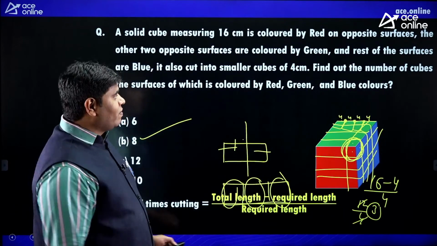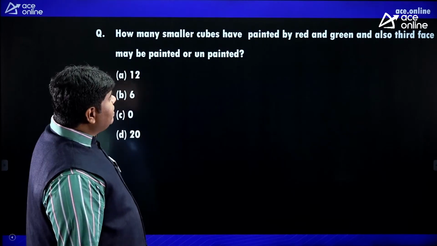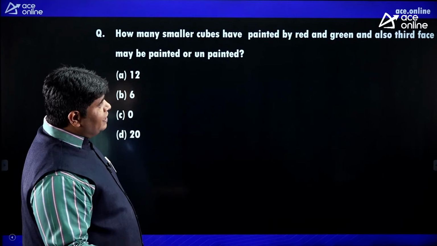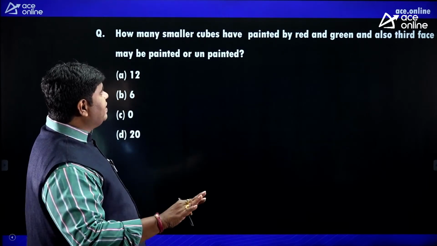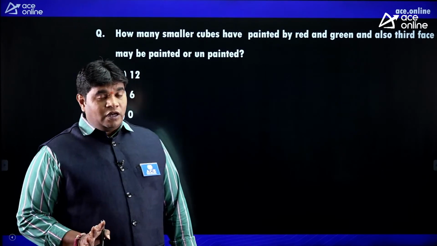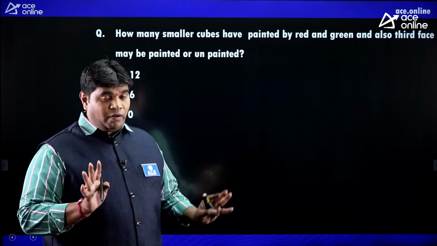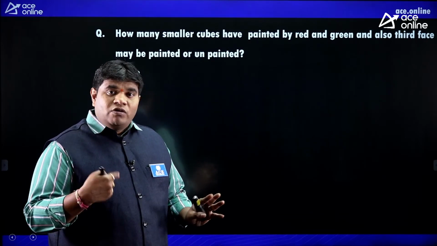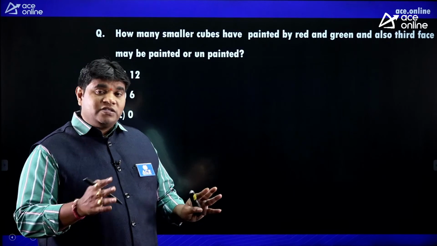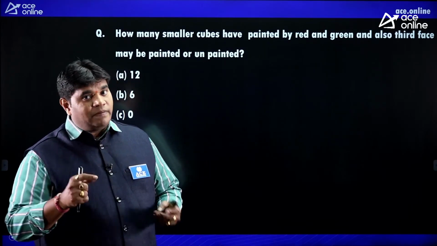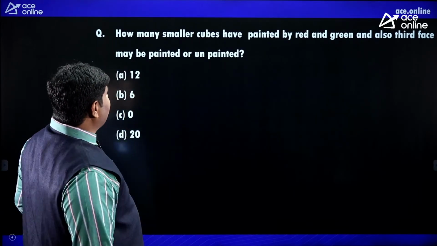Next. According to the cube concept, same, one more question. Try, friends. How many smaller cubes are painted by red and green, and the third face may be painted or unpainted? This is the problem. If you know the diagram, the answer is very easy. If you don't know the diagram, you can apply the method.